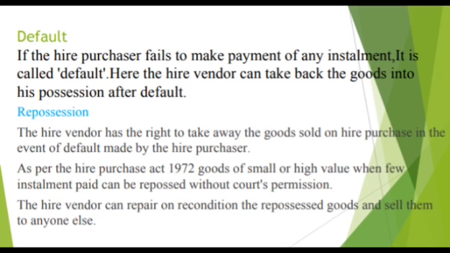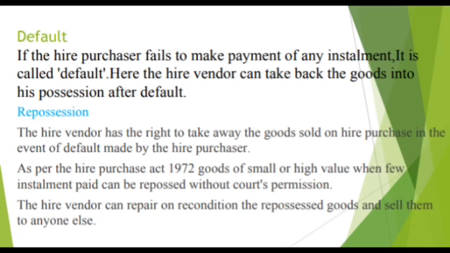Repossession means the hire vendor has the right to take away the goods sold on hire purchase in the event of default made by the hire purchaser. As per the Hire Purchase Act 1972, goods of small value, or of high value when few installments are paid, can be repossessed without court permission. The hire vendor can repair or recondition the repossessed goods and sell them to anyone else.